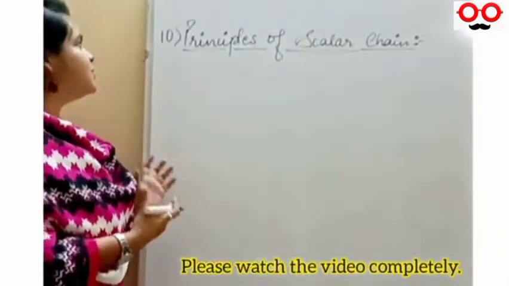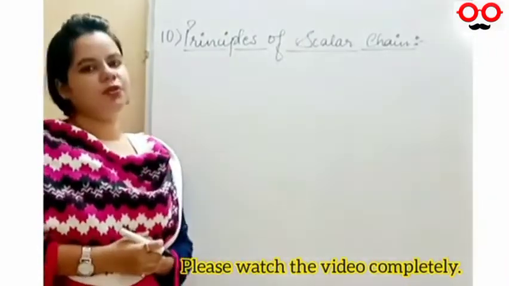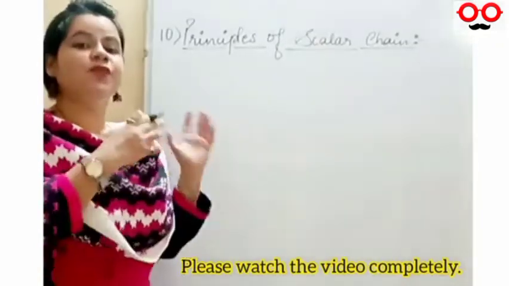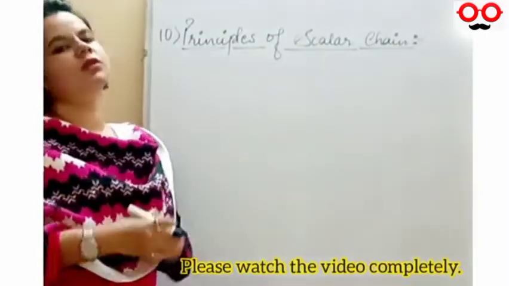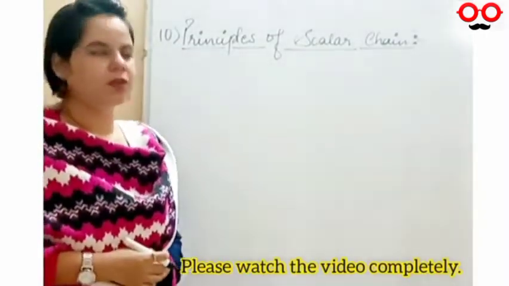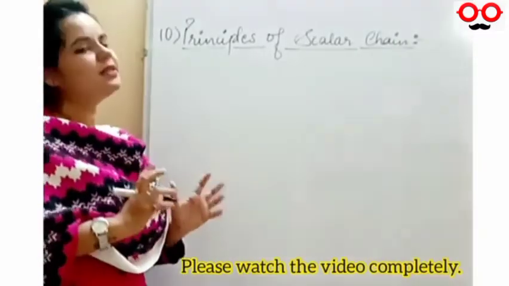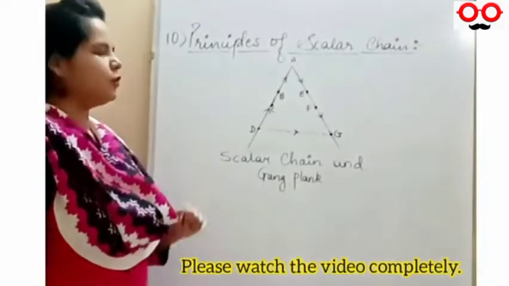Students, now this is the 10th principle, the principle of scalar chain. So what does it mean, students? It means that it flows through the hierarchy, from the top level to the middle level and again down to the lower level of management. With the help of the diagram, we will come to know what it actually means. So let's start. Students, this is what I have drawn on the board.